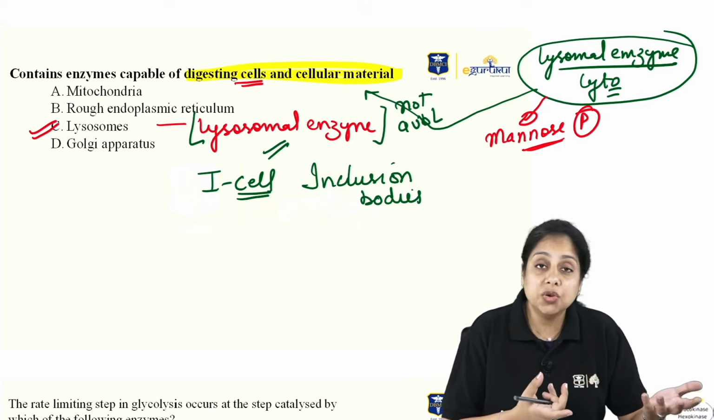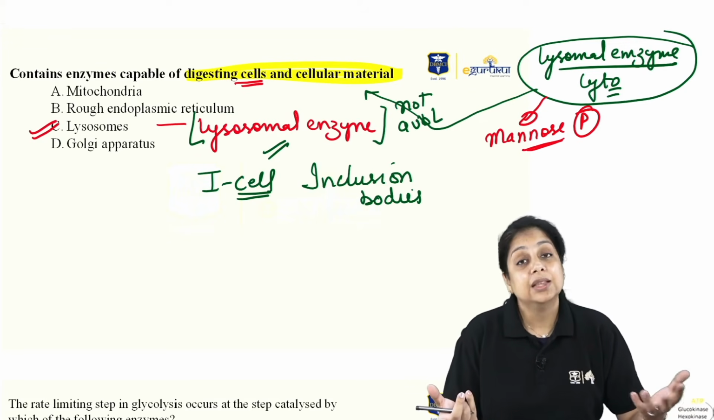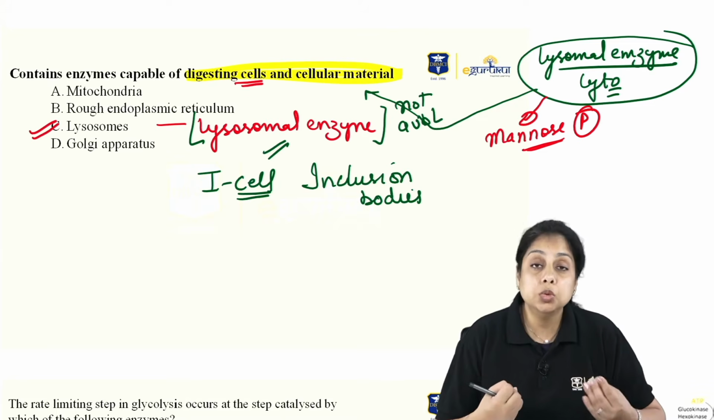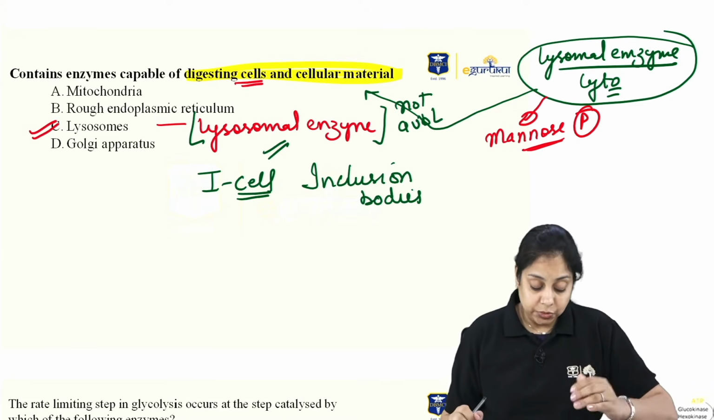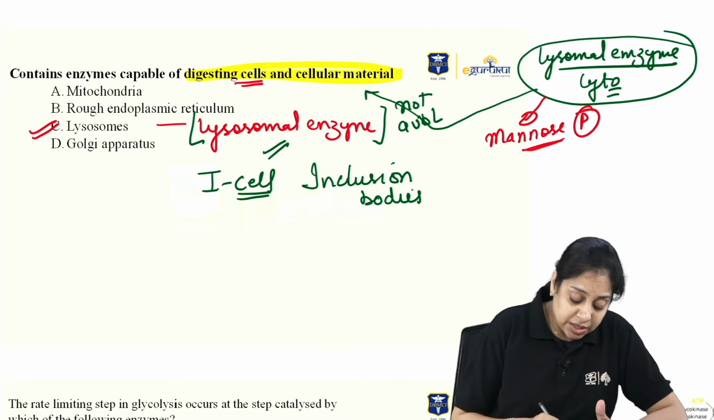ठीक है, उनका degradation तो होगा ही नहीं because the enzyme is not available. That will lead to the formation of the inclusion bodies inside the lysosomes. Okay. What does mitochondria do? Who can tell me what mitochondria does?